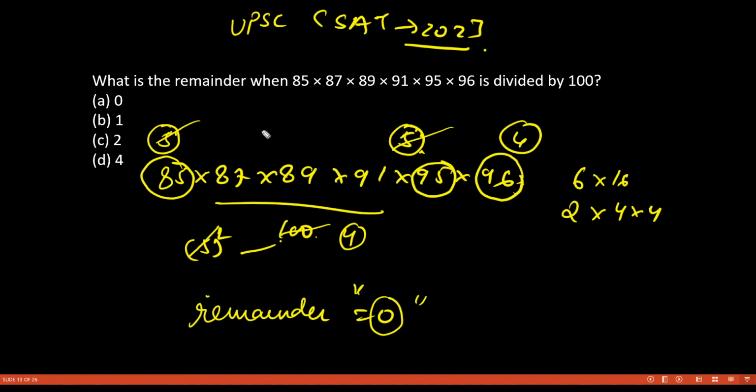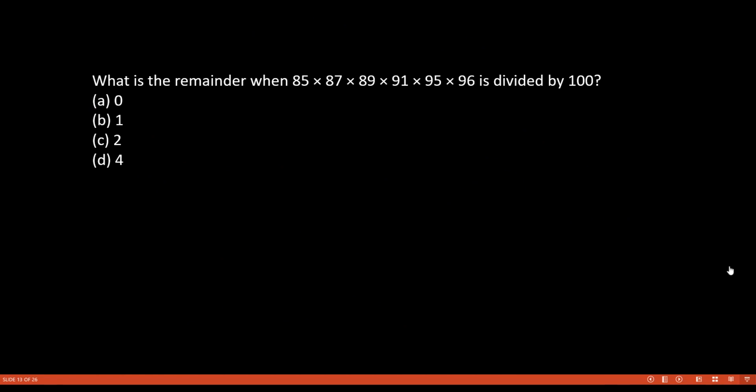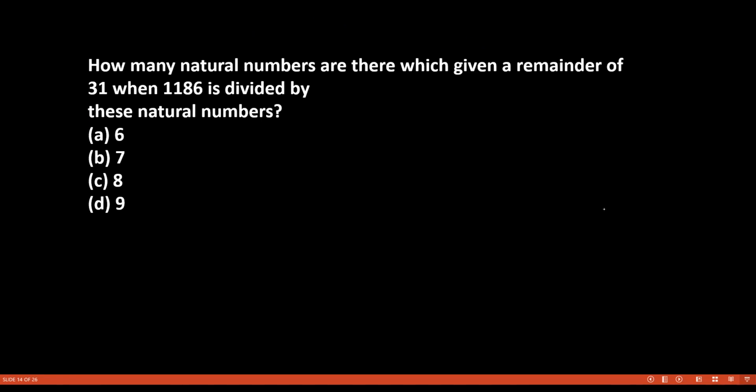Okay, so it is completely divisible. There is no remainder. So we get our answer as 0. We don't even need to apply the remainder theorem. This was so simple. Okay. And now look at this question.